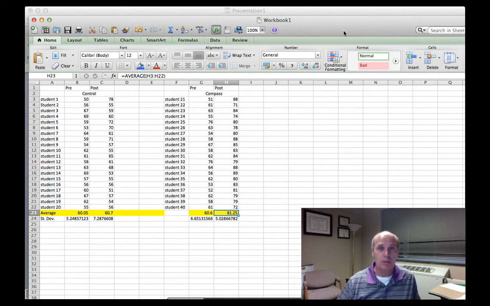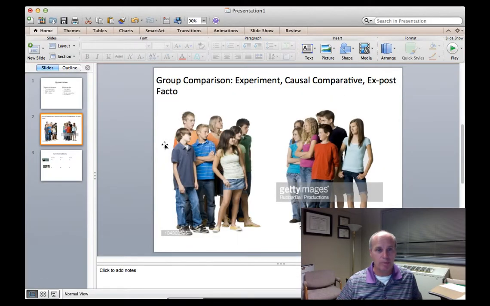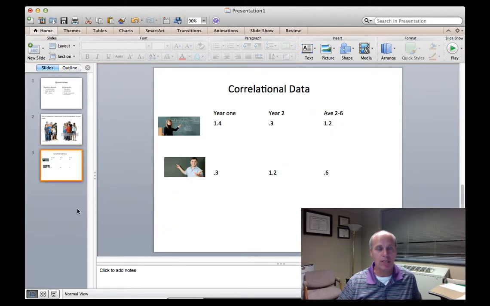All right, now I want to compare that next to correlational research, which is also part of this chapter. And this is where the visualization data is really going to be different. So here I'm comparing groups, but in correlational data, what I have is an individual and multiple data points about that individual. Another individual, multiple data points about that individual.